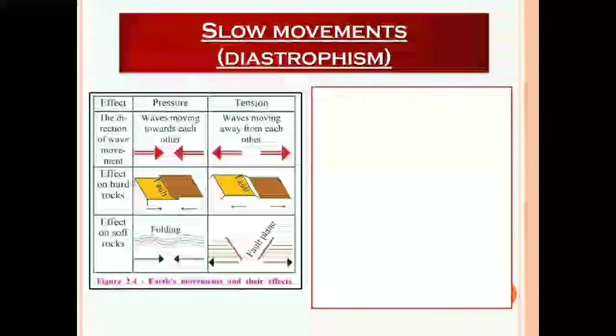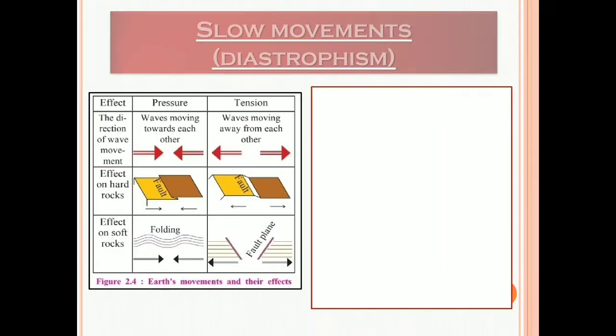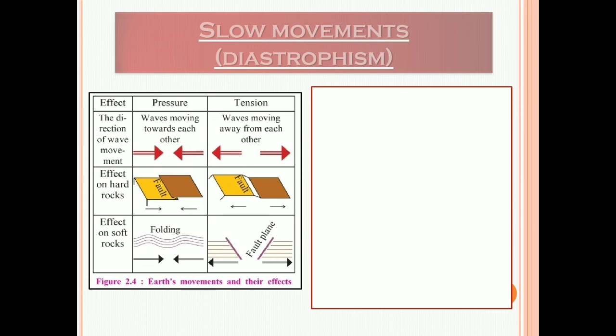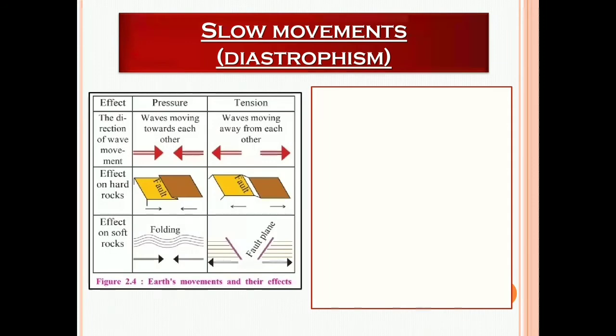Now let's start with the subtypes. The first one is the slow movement, that is called diastrophism. Here you can see the picture. This shows Earth's movements and the effects. You can see the effect, the direction of movement when pressure and tension act. The effect on hard rocks shows faulting of two types. Then the effect on soft rocks again shows two types. These are the effects of pressure and tension.